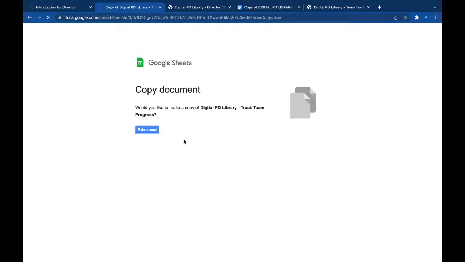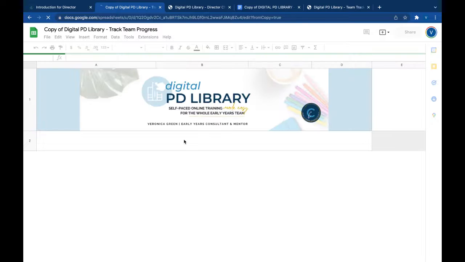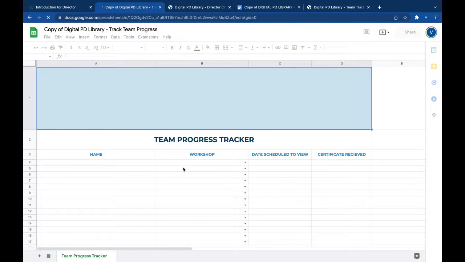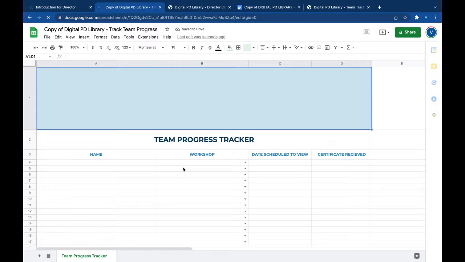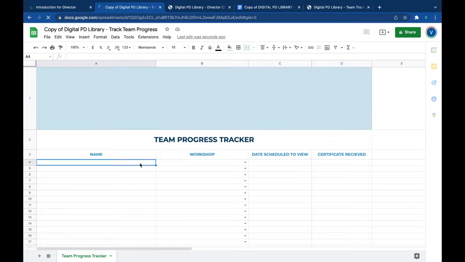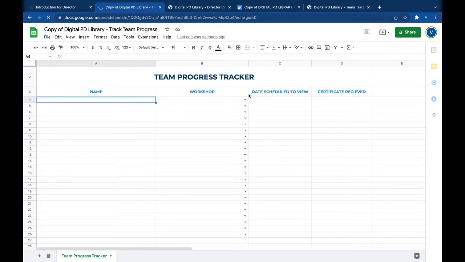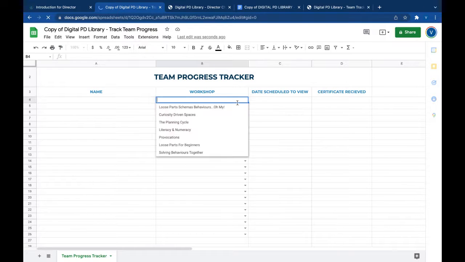And it's very simple to use, but it allows you to just track everybody, especially if you and your team decide that everybody just kind of wants to choose a date to view it on their own. And to be able to keep track of all of that, you can just use this Google Sheet here to input the name, the workshop that they're using, because this is the same worksheet that you would use for all the different workshops in the PD library, depending on which one you've purchased. So you would just choose the one so you can keep track of what you're doing.